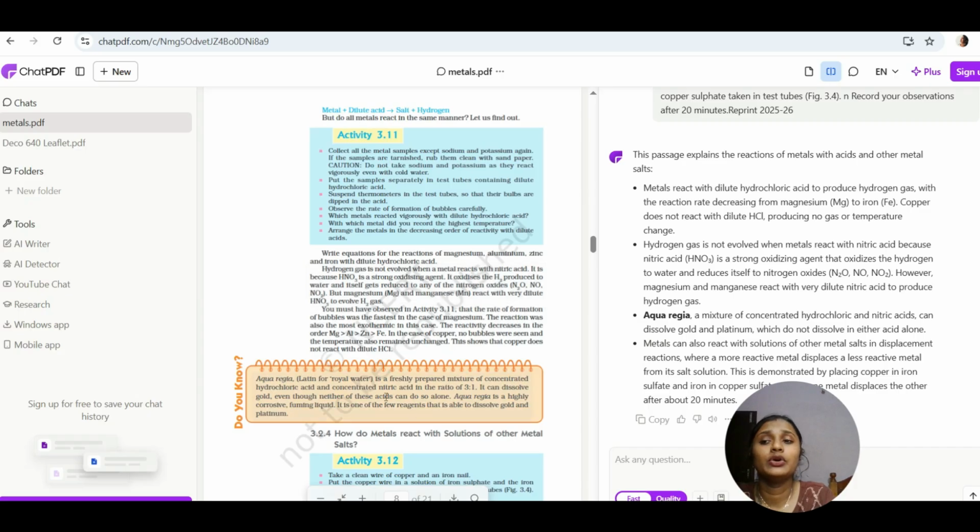We can go through the whole thing. If we want to upload the whole text, that is also possible, but content with too much large storage will not upload over here. If you have a very large textbook or large research papers, that is difficult to upload. Remaining everything, like a textbook and all, you can upload the whole thing and just ask Chat PDF about any topic, and you will get the answer for the same.